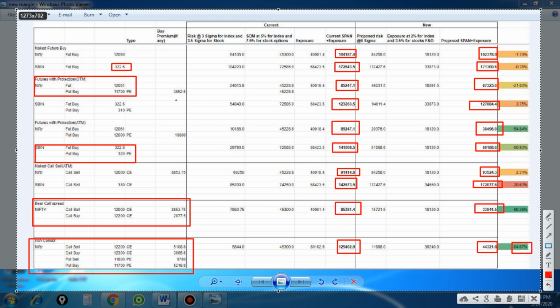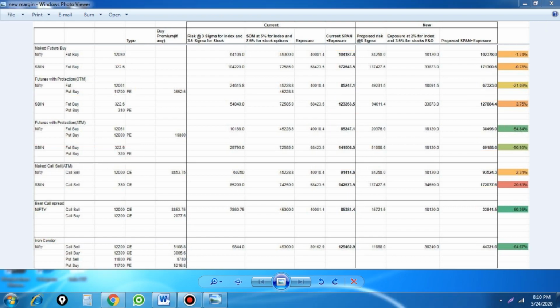Okay, and what about the detailed margin? What you have to understand is that if you are doing trades on a hedging basis with limited risk and limited profit, all those strategies will give you the margin benefit from 1st of June onwards. The remaining strategies, naked selling and naked buying, will see a little bit of increase in their margin.